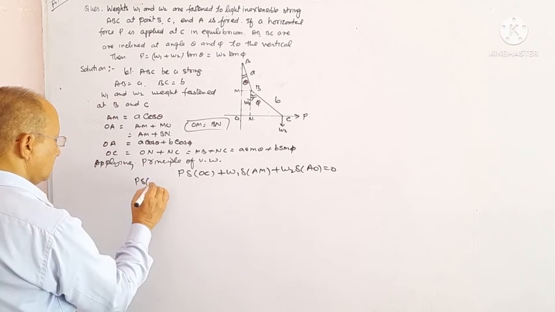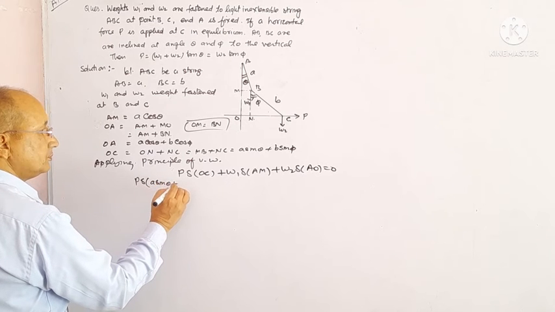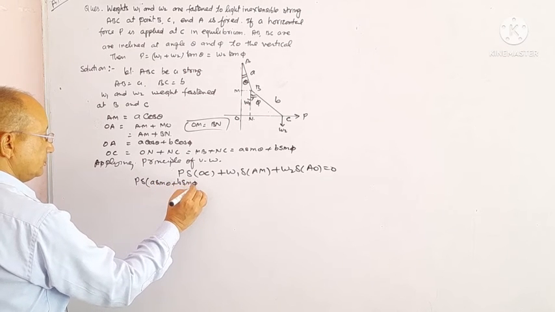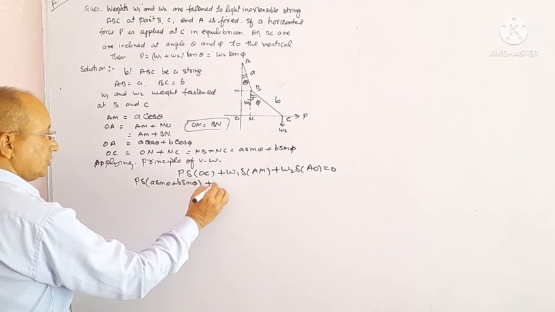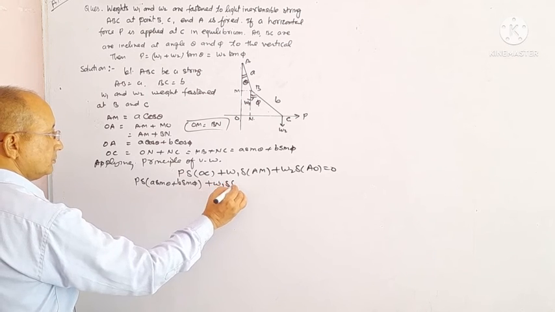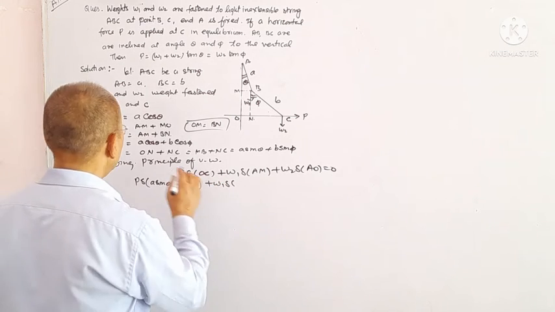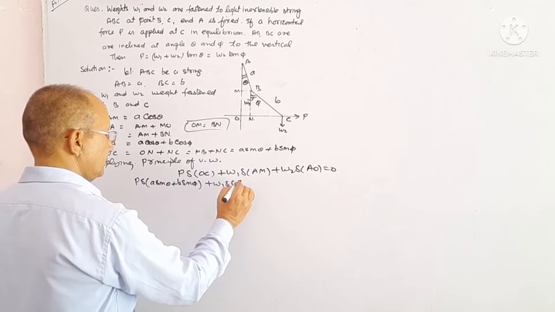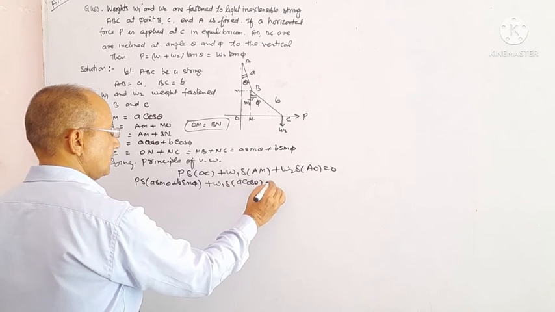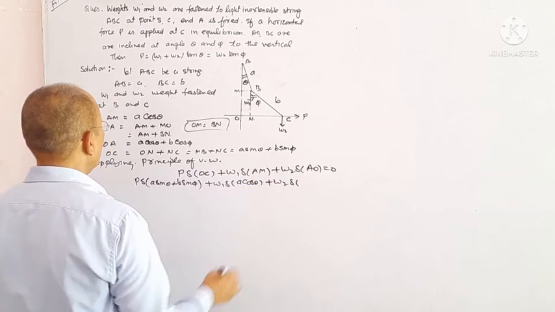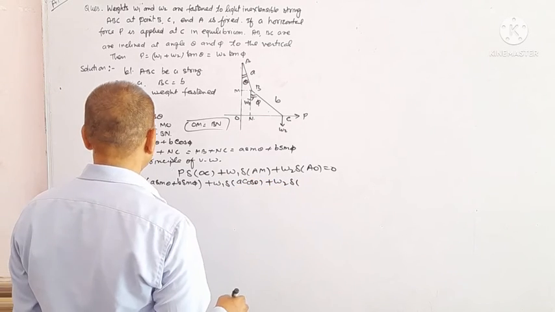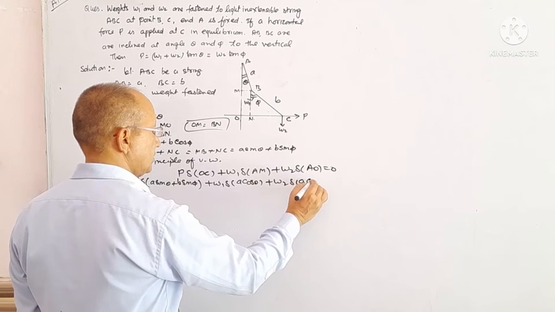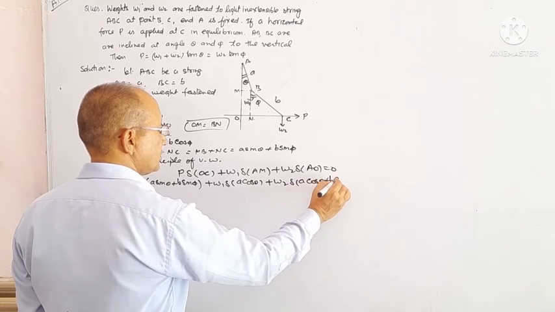P delta OC, that is OC, a sin theta plus b sin phi, W1 delta AM, a cos theta, W2 delta AO, a cos theta plus b cos phi.